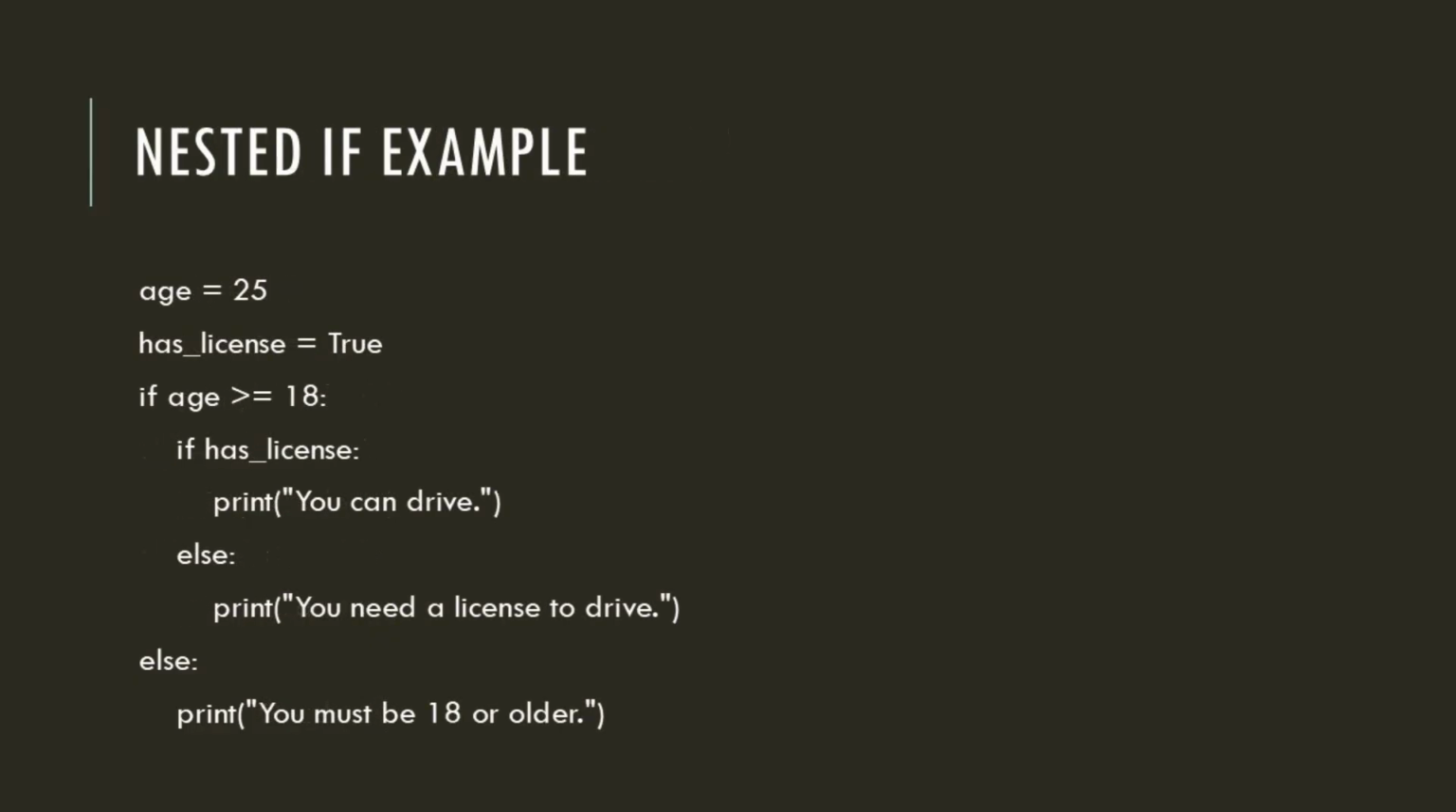Now let's have a look at nested conditions. Sometimes you need conditions inside conditions. This is called nested if. Example, age equal to 25, has license equal to true, if age greater than equal to 18, if has license, print you can drive, else print you need a license to drive, else print you must be 18 or older. Here we see that if has license block is nested within the if age greater than equal to 18 block.